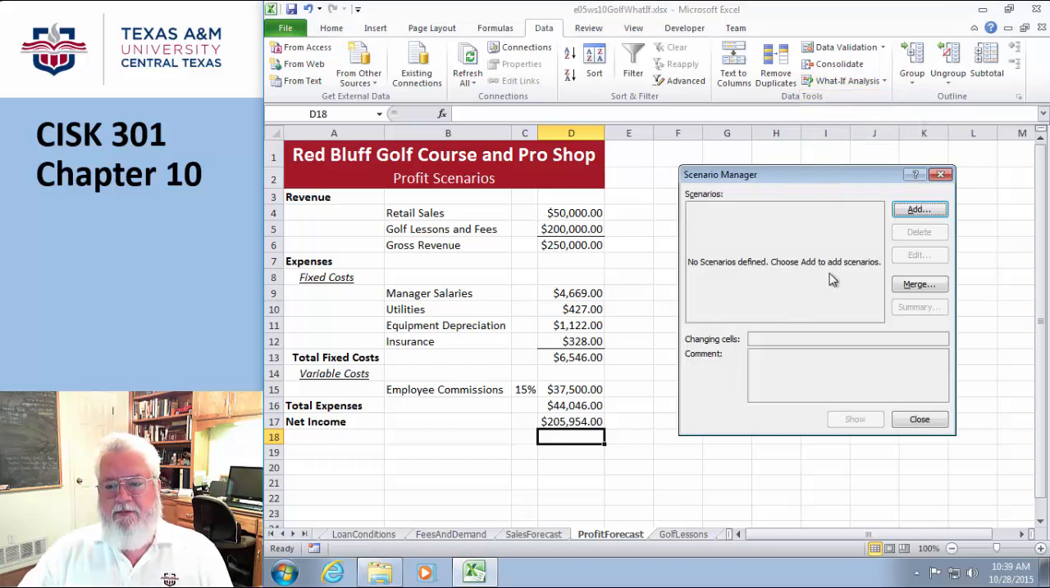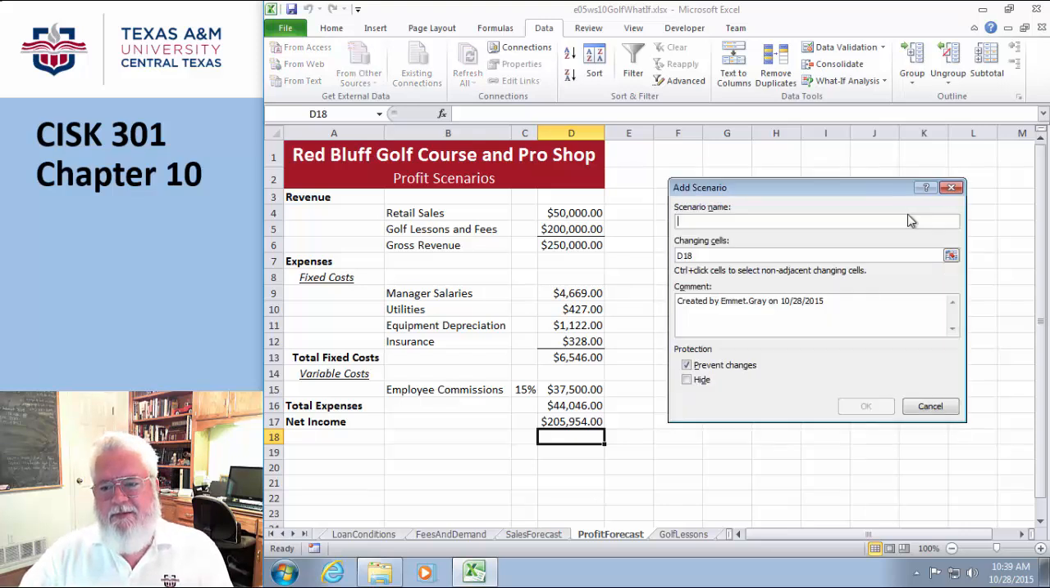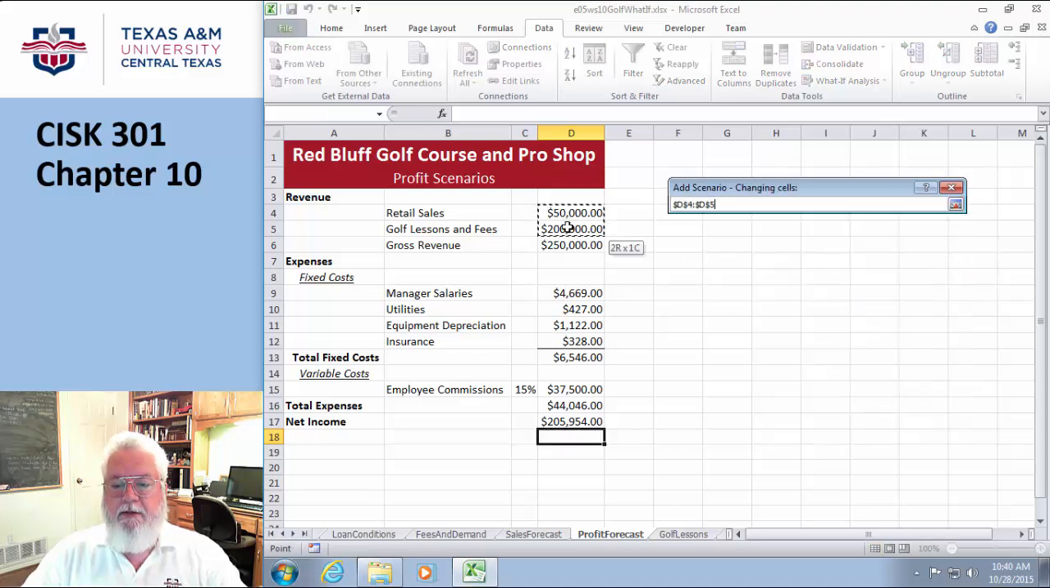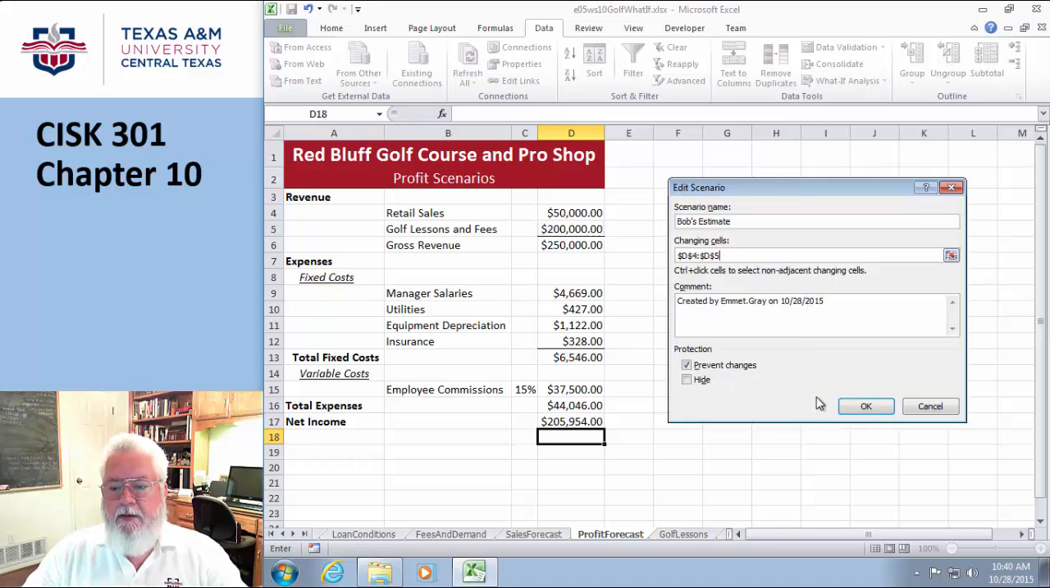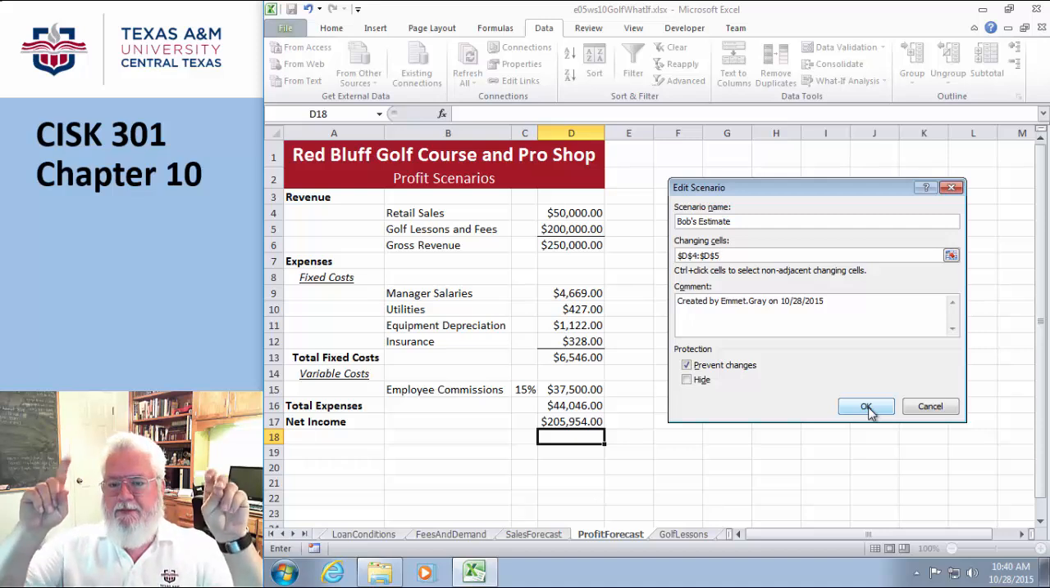The first thing it's going to ask me is, what scenario do you want? Well, I don't have one yet. So this is an add button. That makes sense. So add. You're supposed to give this a name like optimistic. In this case, it's going to be employees. This is going to be Bob's estimate. And then, what cells am I going to change? Well, the changing cells here are these two right here. That's the only thing that's going to change. So now I've set up my scenario for Bob.